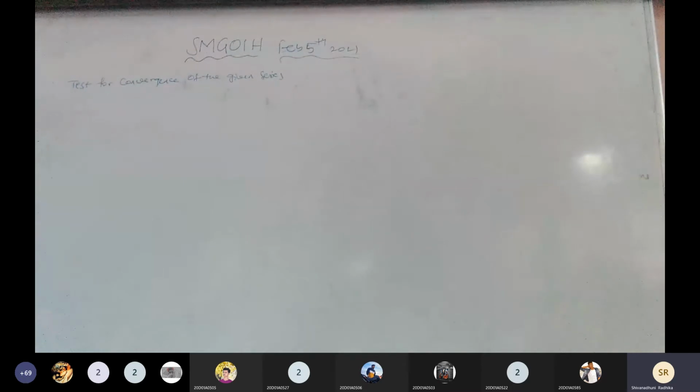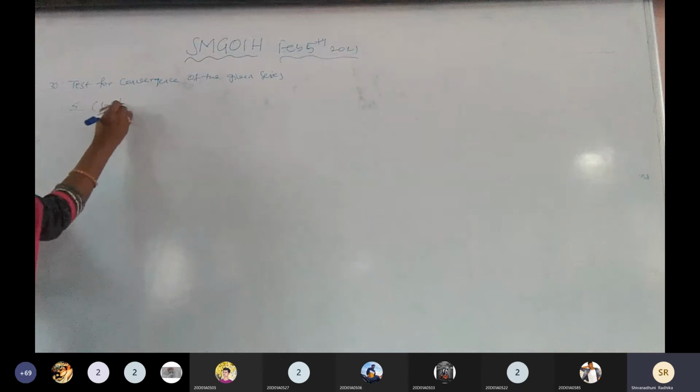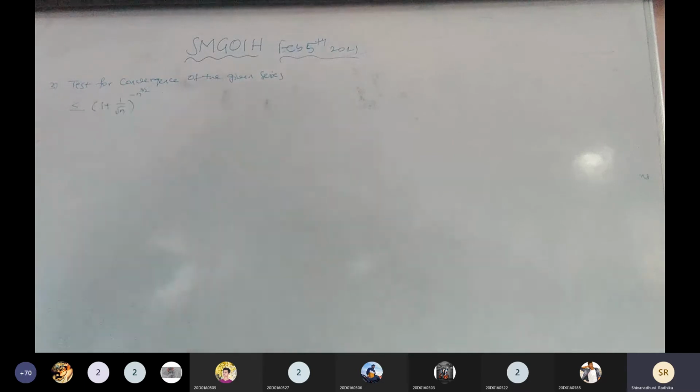Write the next problem. Test for convergence of the given series. Summation of (1 plus 1 by root n) to the power of minus n to the power of 3 by 2. Minus n to the power of 3 by 2. Is it clear?